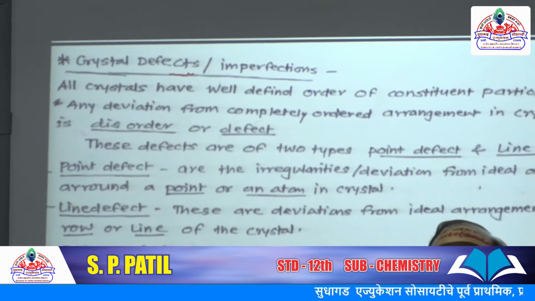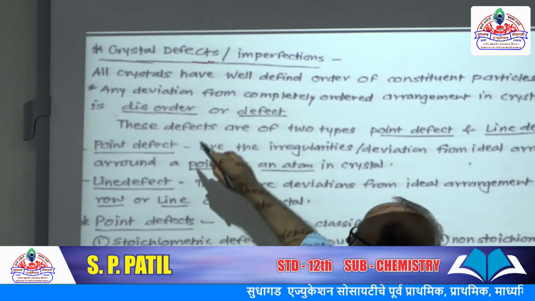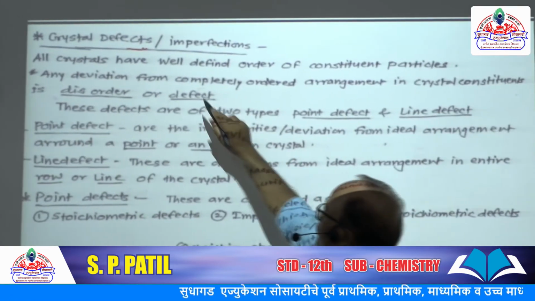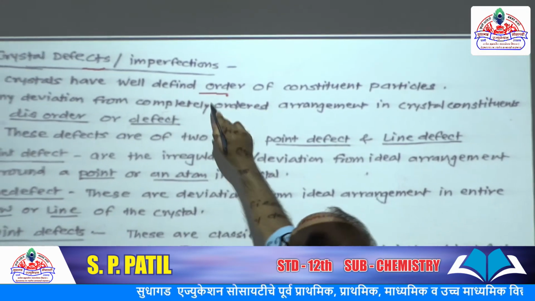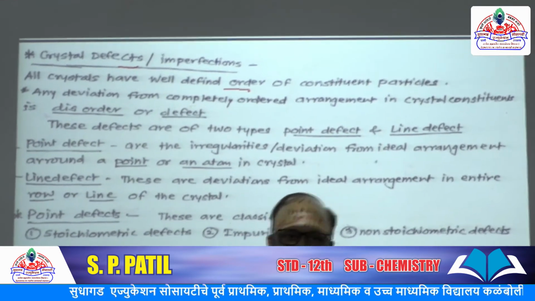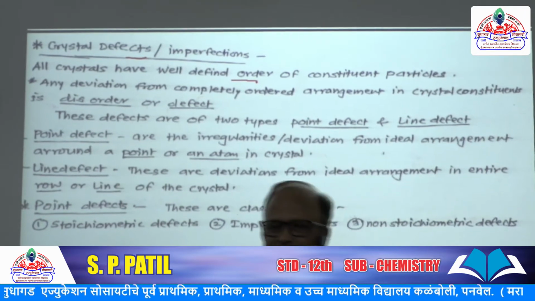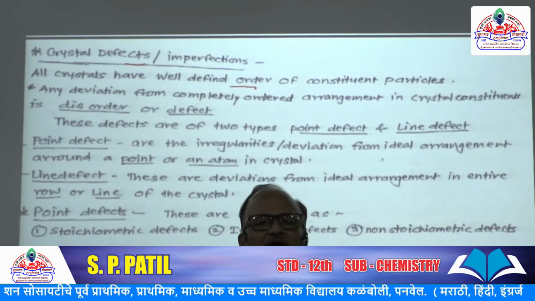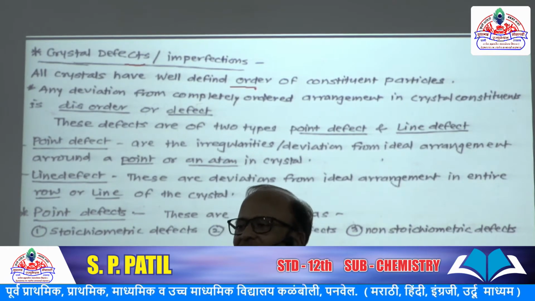All crystals, we know, have a well-defined order. Crystal structures are arranged with their atoms in an orderly manner. Regular arrangement is there.